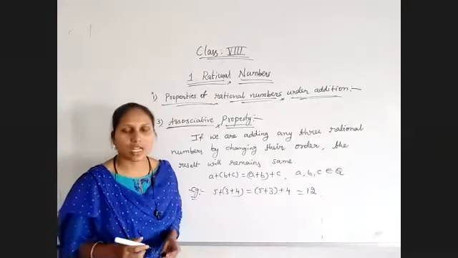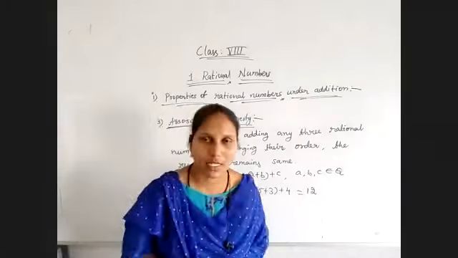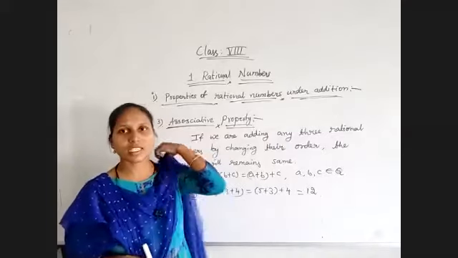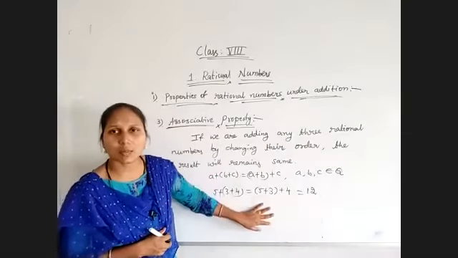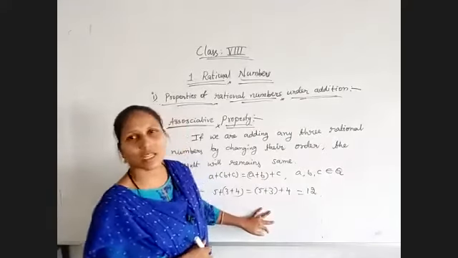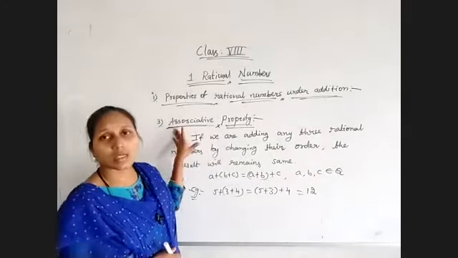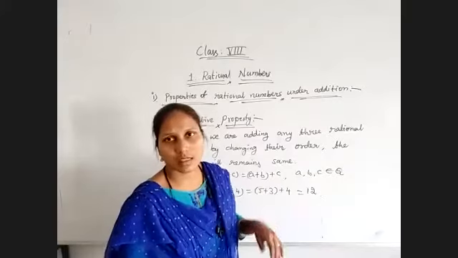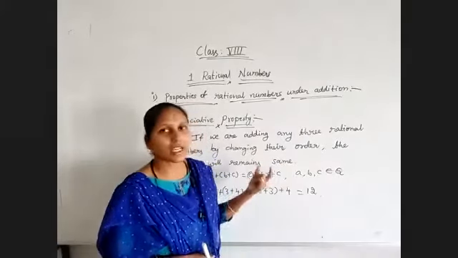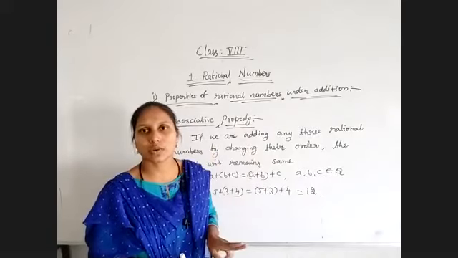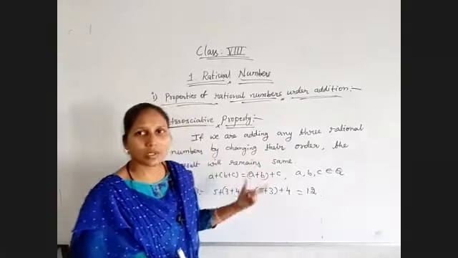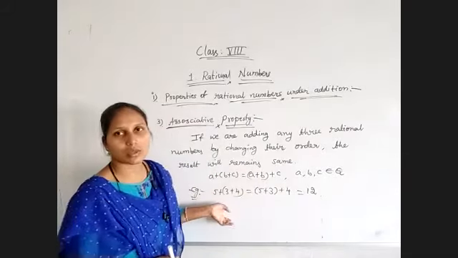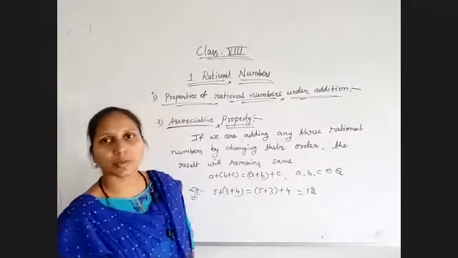So this is the statement for the associative property, and all these properties you have already studied for whole numbers as well as integers. Now for rational numbers also it is the same. Here I am using simple numbers, but if you want to use fractional numbers, we can use that also. The closure property states only about the result: if you are adding, the result is a rational number. When we go to the commutative property, we are using two numbers only and changing their order. Coming to the associative property, we are using three numbers and changing the grouping, and we are checking the results also. Then coming to the next property, the distributive property.